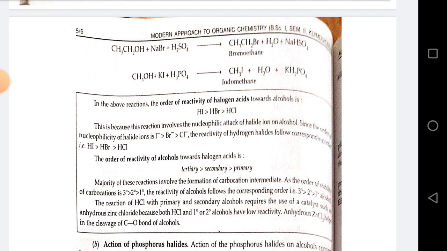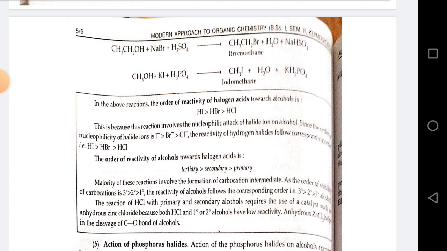In the above reaction, the order of reactivity of halogen acids toward alcohol is HI greater than HBr greater than HCl. This is because this reaction involves the nucleophilic attack of halide ion on alcohol, and the order of nucleophilicity of halide ions is I- greater than Br- greater than Cl-. The reactivity of hydrogen halide follows the corresponding order, that is HI greater than HBr greater than HCl. The order of reactivity of alcohol toward halogen acid is tertiary greater than secondary greater than primary.